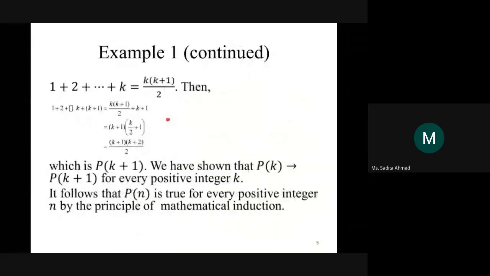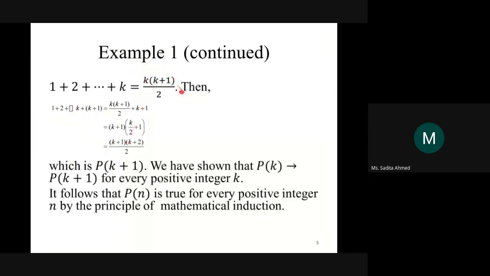So otar jonno ami ki korlam? K plus 1 added to both hand sides, because if we add k plus 1 to both hand sides, the left hand side becomes what? The same as the left hand side for Pk plus 1. And we are allowed to do this since we are adding this to both hand sides. So see, 1 plus 2 plus 3 plus so on until k plus 1. K plus 1 er ager number to k i hobe, right? So this is the same thing that you would have in the left hand side of Pk plus 1. Now what we have to do is এই যে এইখানে যে টার্মটা আছে এটাকে কনভার্ট করতে হবে into this term. So that's what we did. This, which is Pk plus 1. So we have this left hand side equal to this, which is in fact Pk plus 1.